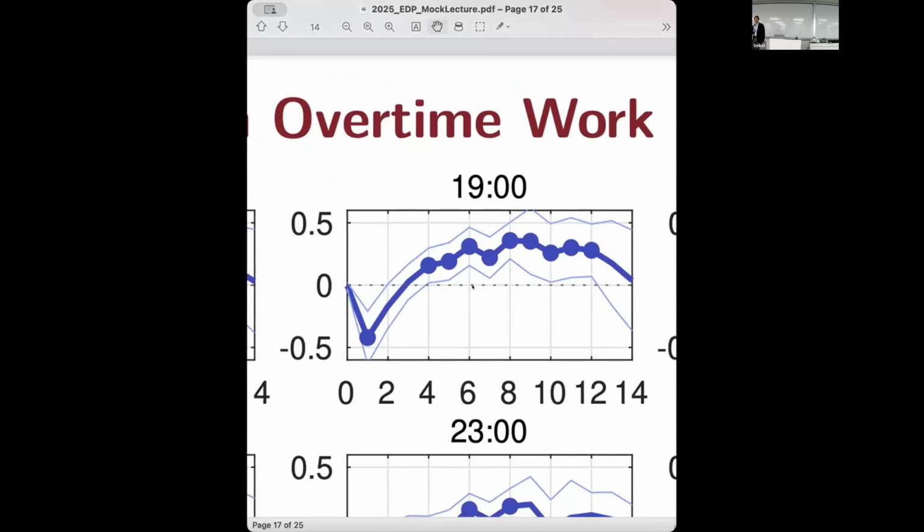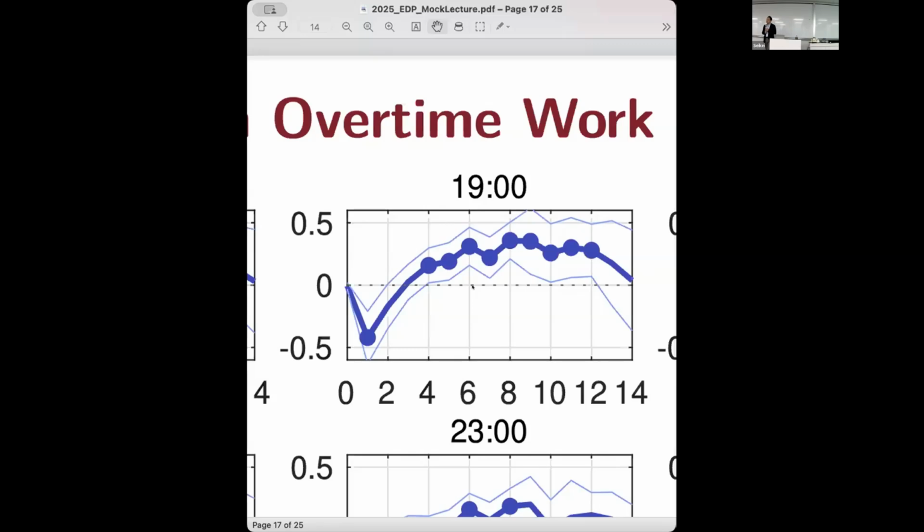So let's take a look at 7 p.m. dynamics. On the horizontal axis, this is different from previous pictures in the sense that the horizontal axis is the number of days after MOQs were submitted. So 0 means that's when the MOQs are submitted. 1 means 1 day later. 2 is 2 days later, and so forth. So 7 p.m. population dynamics, and the vertical axis is the percentage change in the area population. The positive means that more people are in that area, in the Kasumigaseki area, after the submission of MOQs.